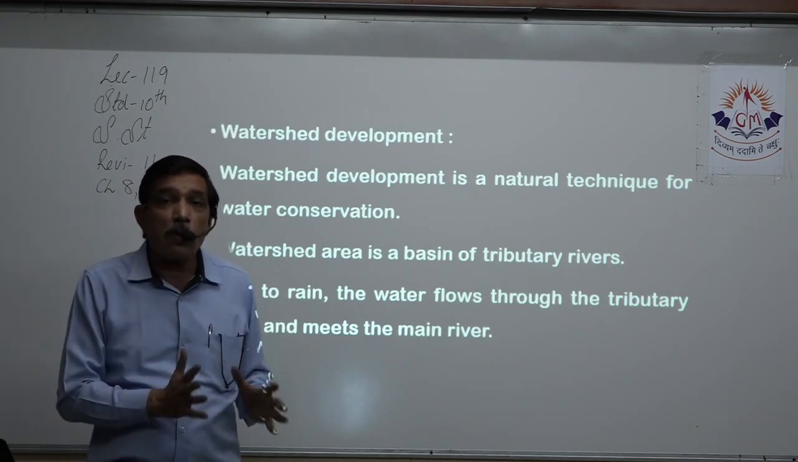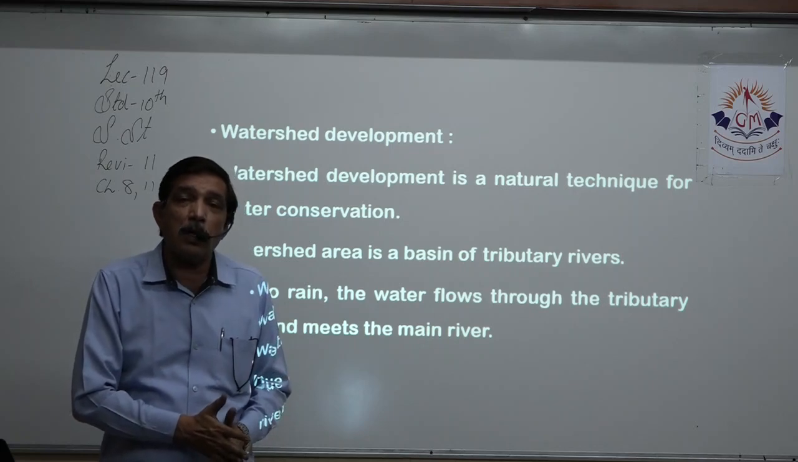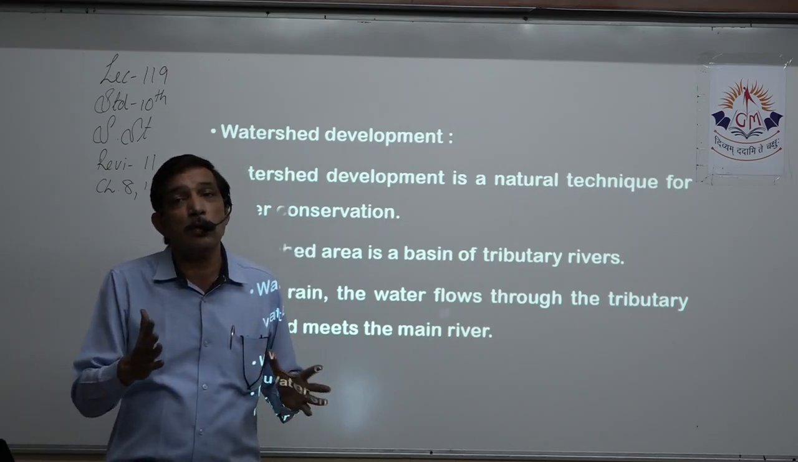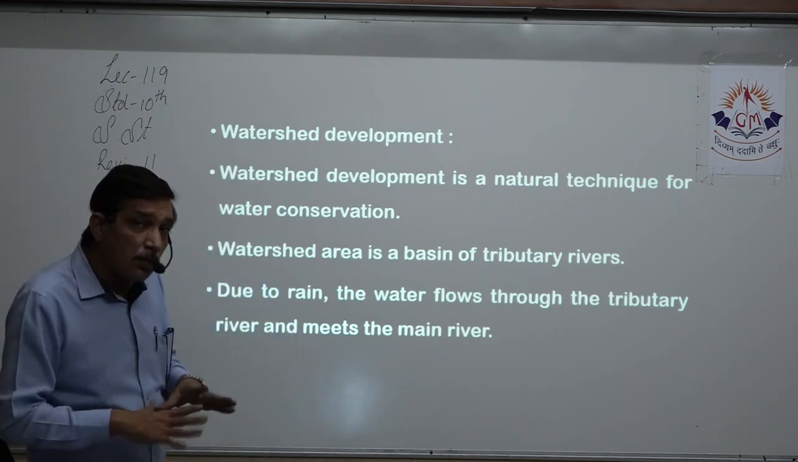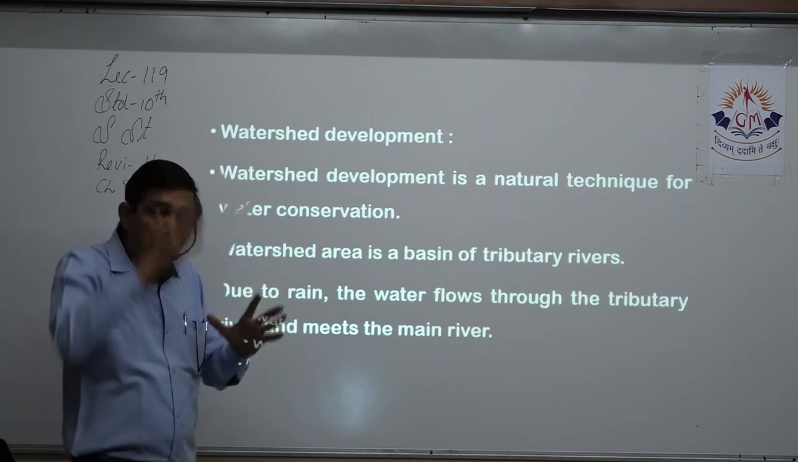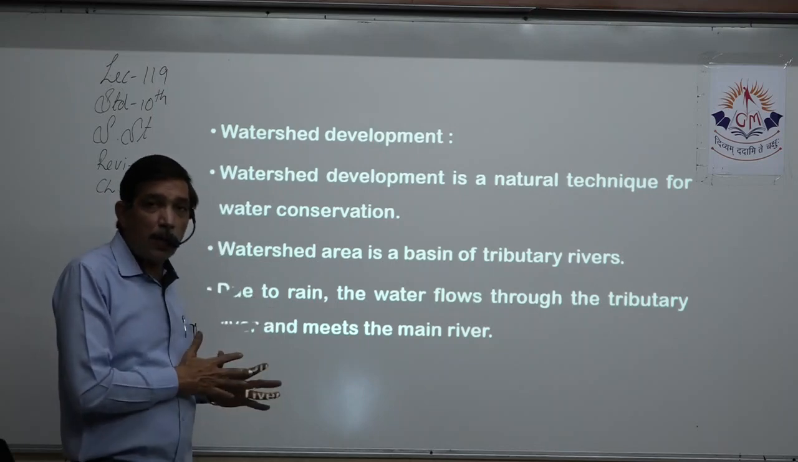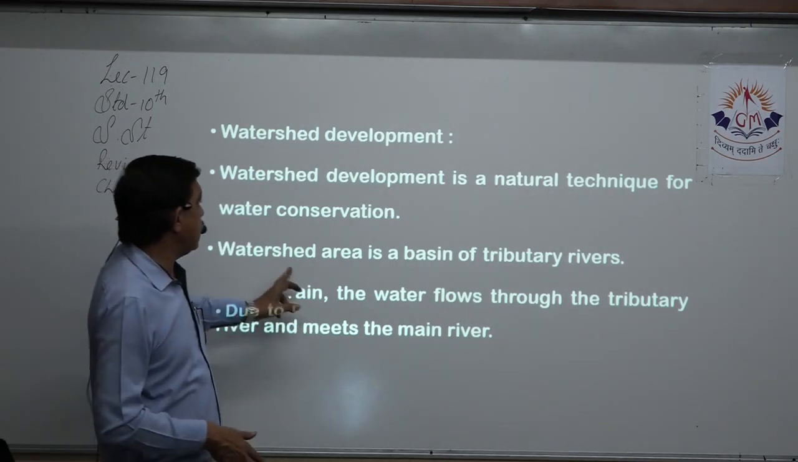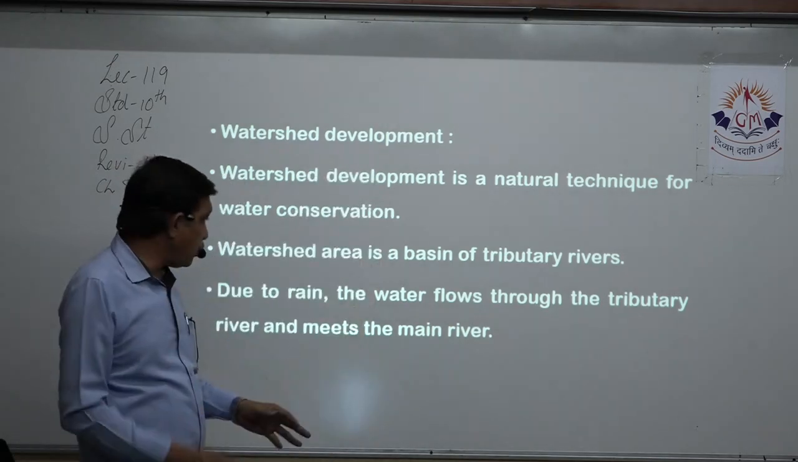We need to stop it so that it can seep under the ground and increase the groundwater level, which we can use in many ways. So whatever we do to stop that rainwater from flowing away, that is called watershed area. The watershed area is the basin of the tributary river.